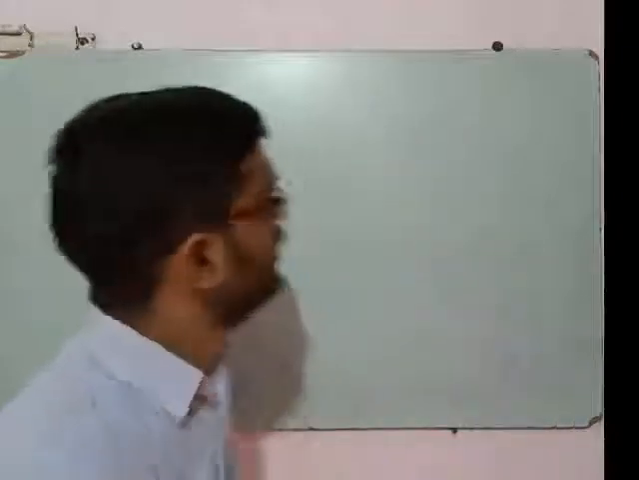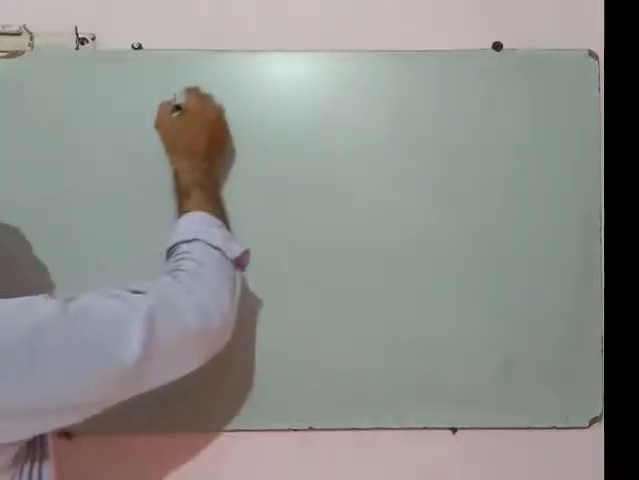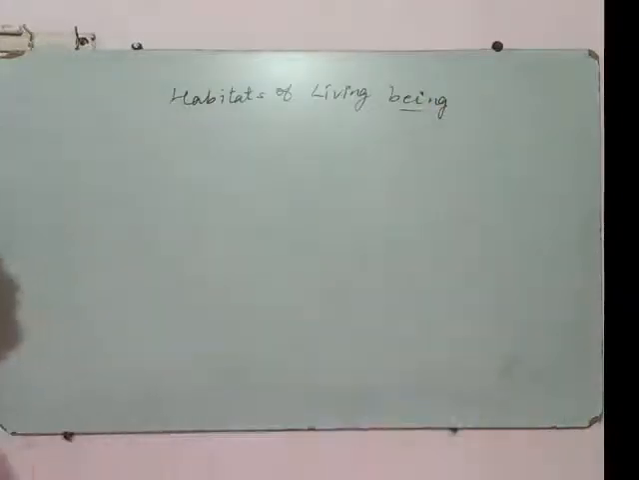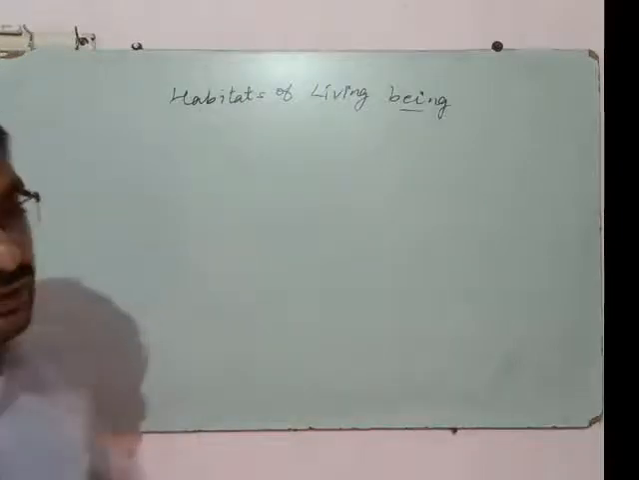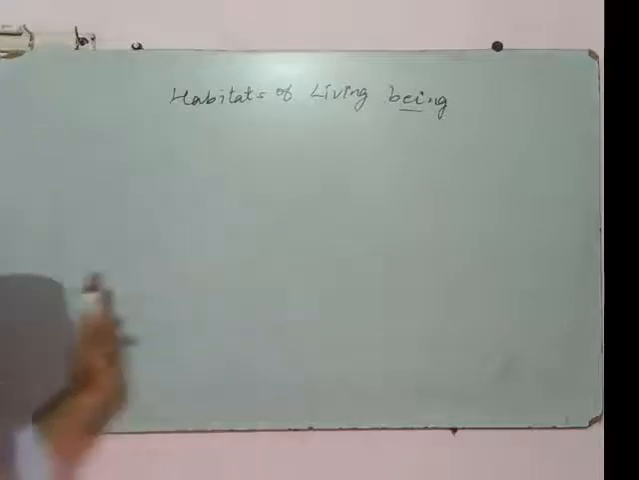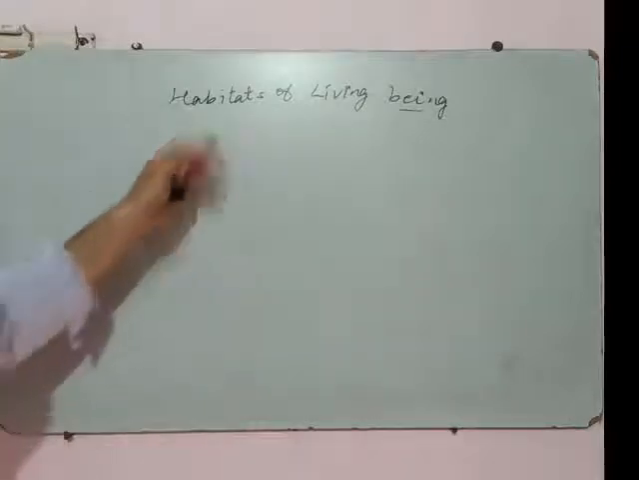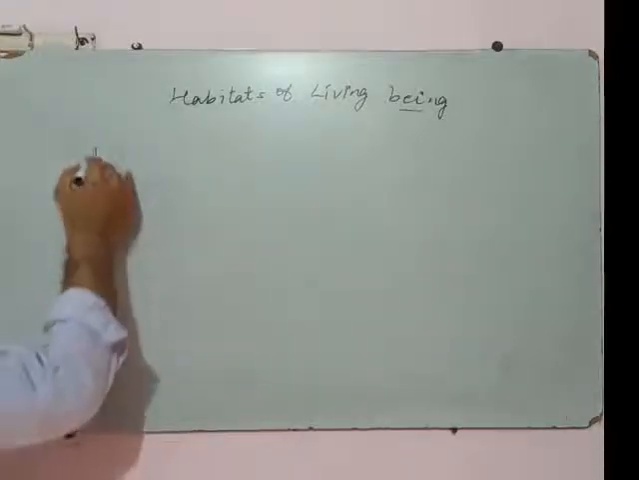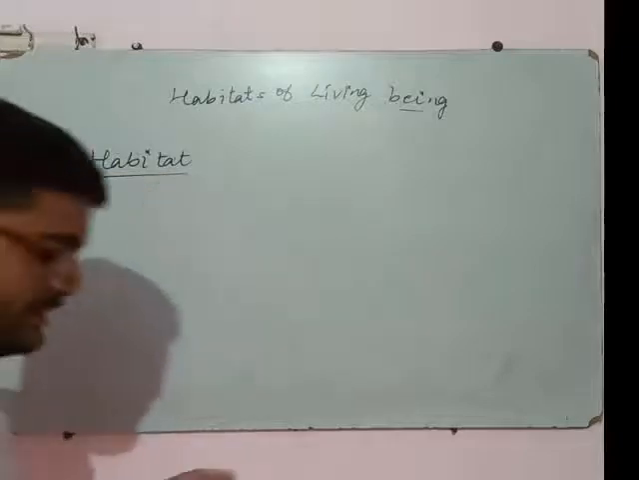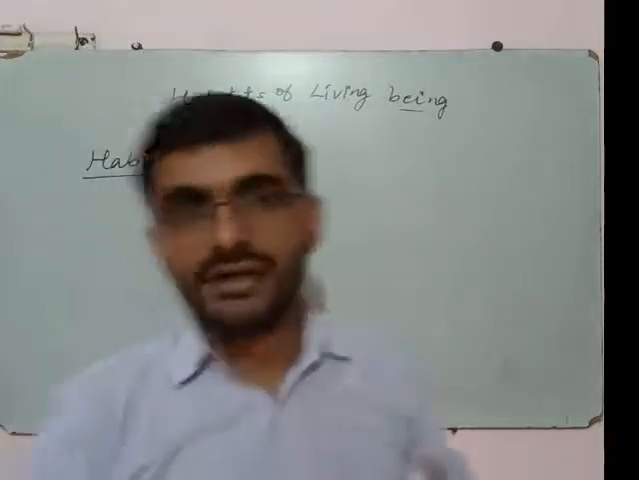So friends, today we are going to discuss the habitats of the animals. In this chapter we will discuss habitats, types of habitats, and how animals live in their natural place. So first of all we will discuss habitat. What is habitat? Habitat is the natural place of an organism where it lives.